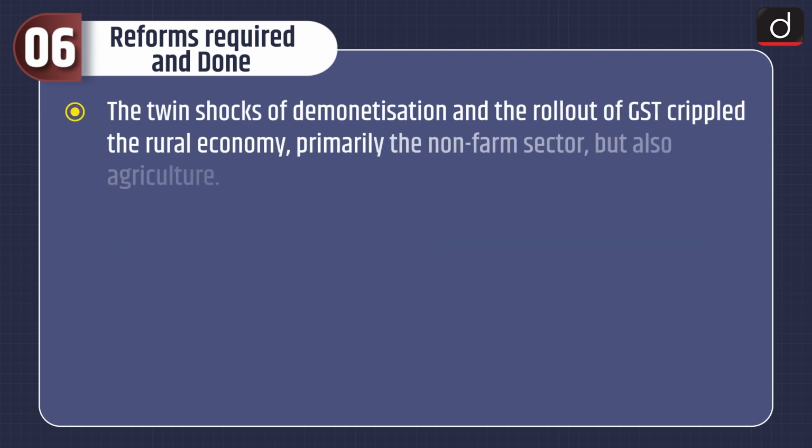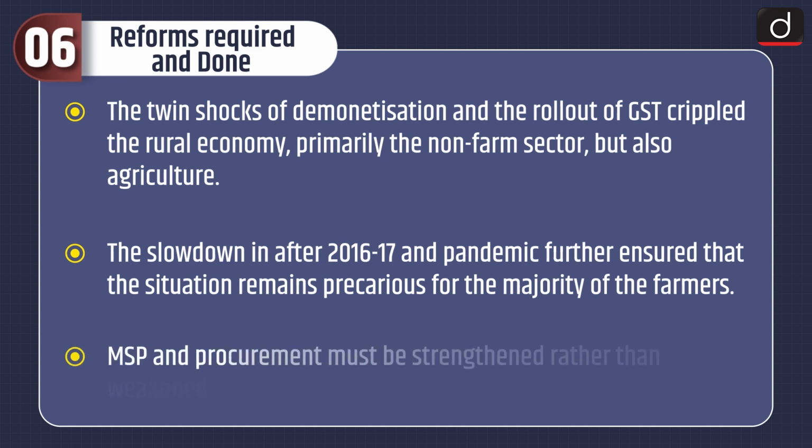The twin shocks of demonetization and the rollout of GST crippled the rural economy, primarily the non-farm sector but also agriculture. The slowdown after 2016-17 and the pandemic further ensured that the situation remains precarious for the majority of farmers. MSP and procurement must be strengthened rather than weakened.